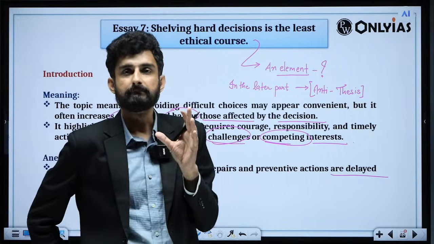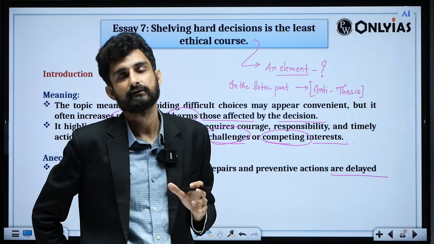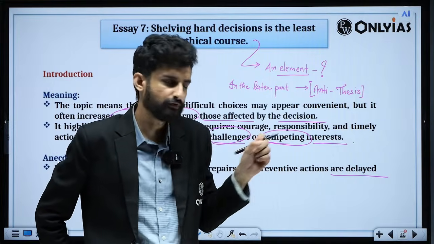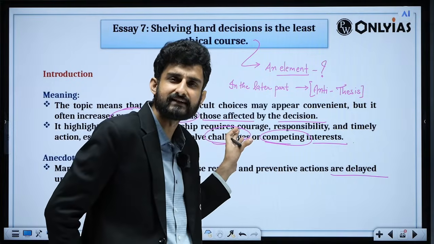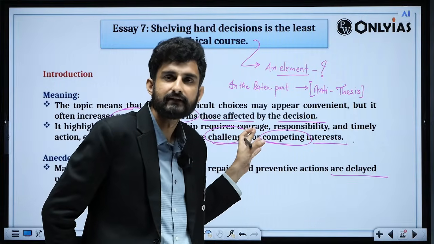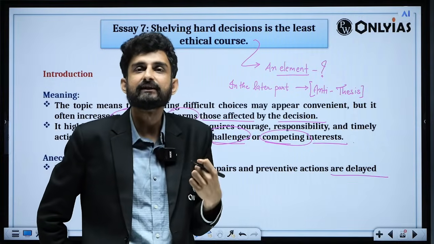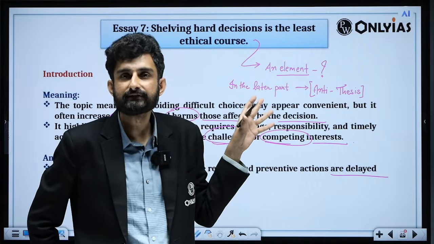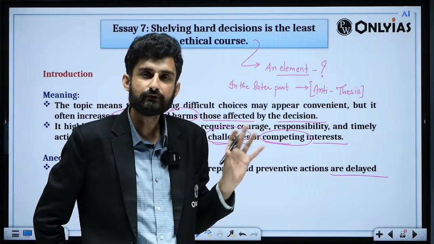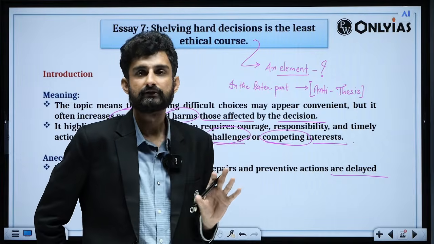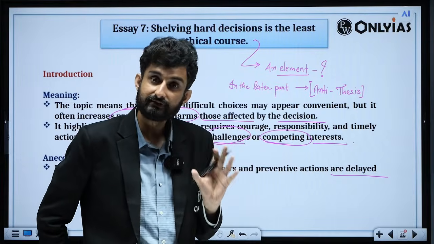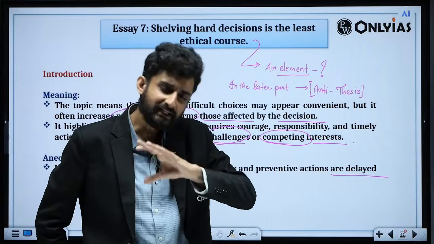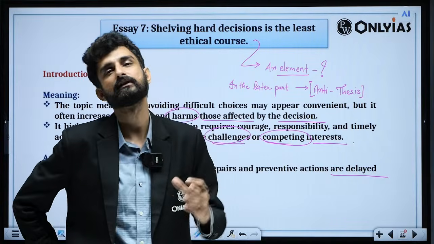Example, people were criticizing the Modi government. Of course, we will not be using namesake exemplifications in writing our essays, but I'm just giving one. People are saying that during Operation Sindoor, we should go for a full-blown war, etc. But the leader shelved that hard decision because it would have disrupted the lives of many individuals on both sides of the border.